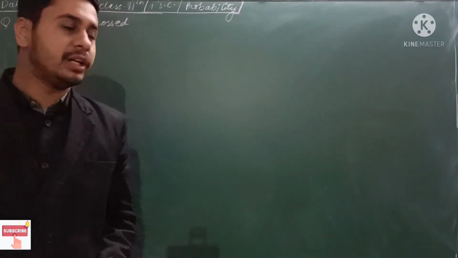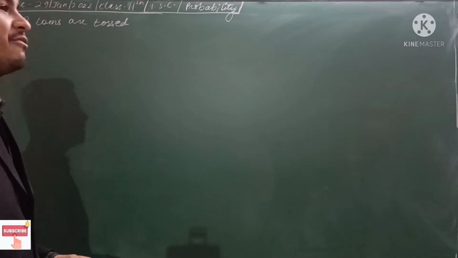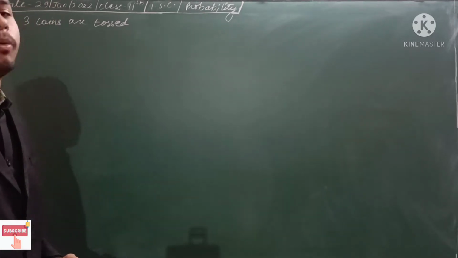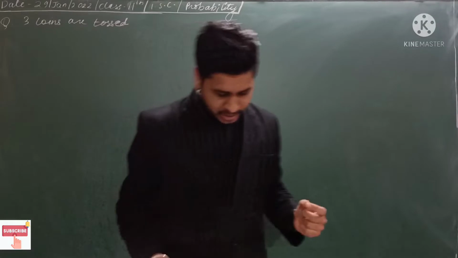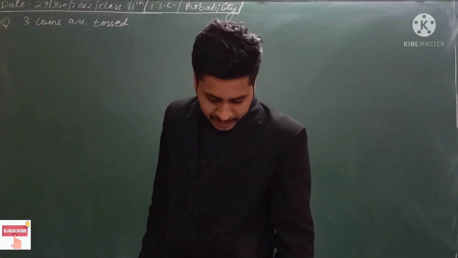In the last lecture we started the third exercise. I explained the formulas, the axiomatic approach of probability. Okay, now we are going to start with the exercise and we'll do some questions. I am taking one question: if 3 coins are tossed, then find the probability of getting.